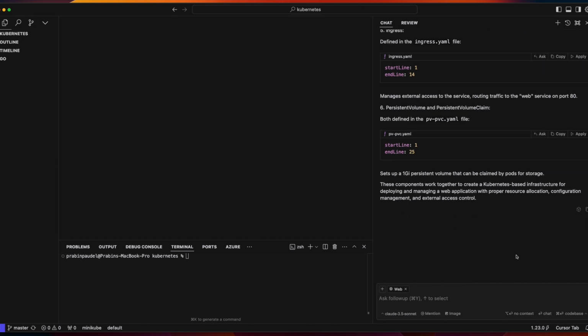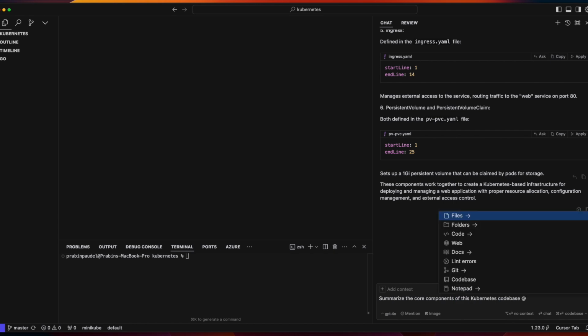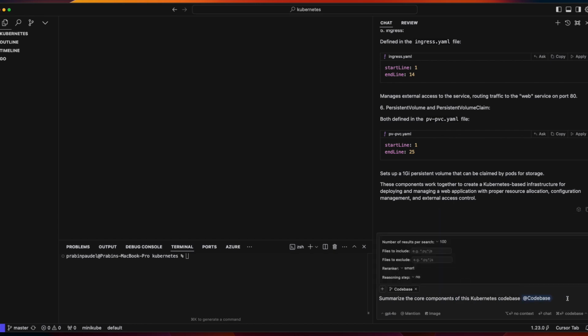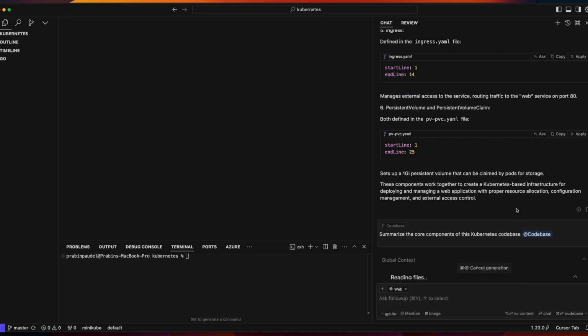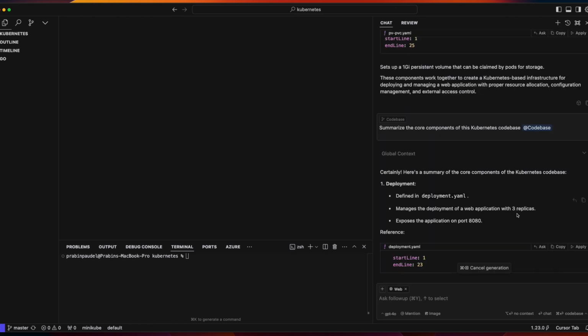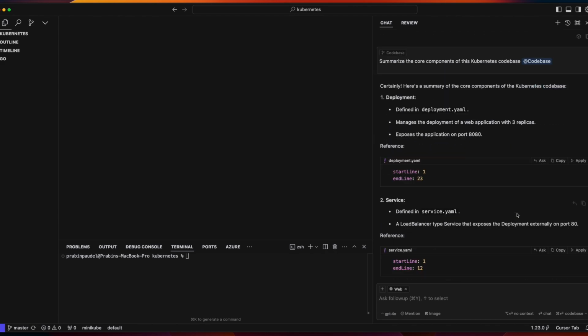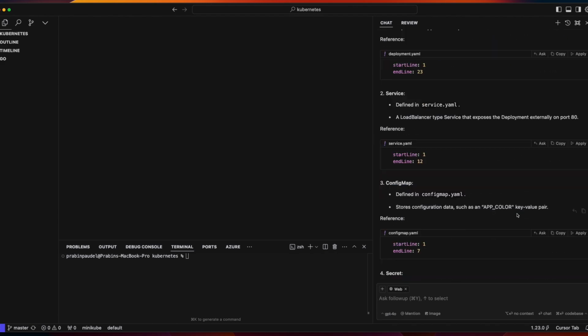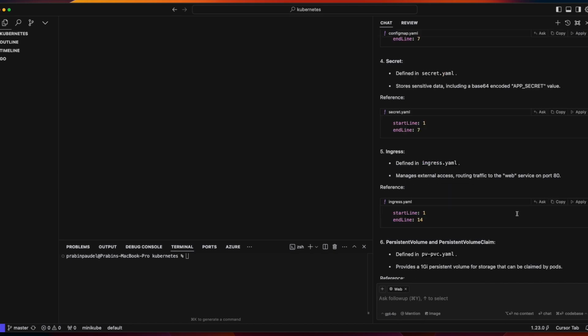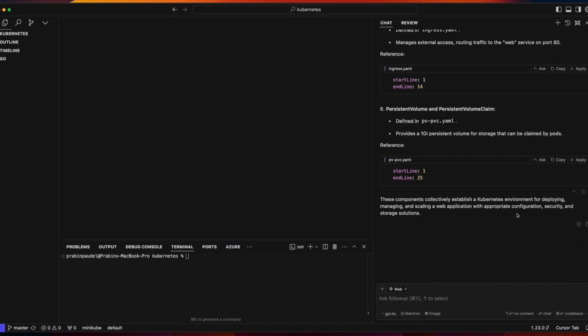So what we can try quickly here is, instead of using the Claude model, for which it seems to be not very good, let's try out GPT-4o, and then we will use the same prompt. I'll remove the architecture, and then I will use the same code base. Okay, so let's see here how GPT-4o will be different. It looks similar: deployment, service, config map, secret, ingress, persistent volume, and persistent volume claim.